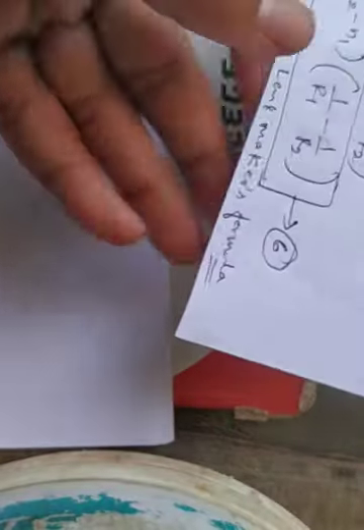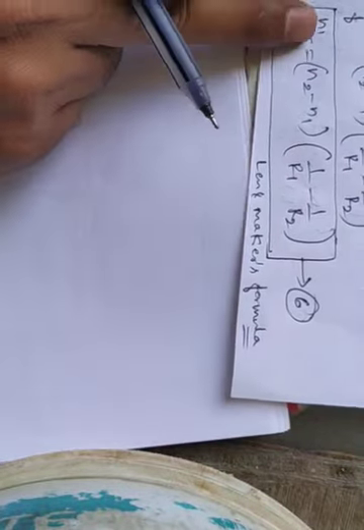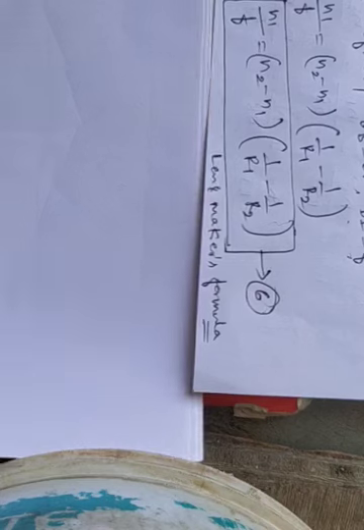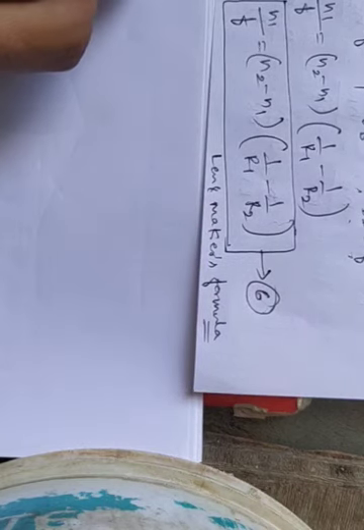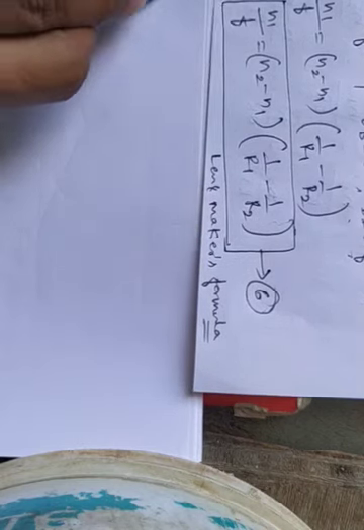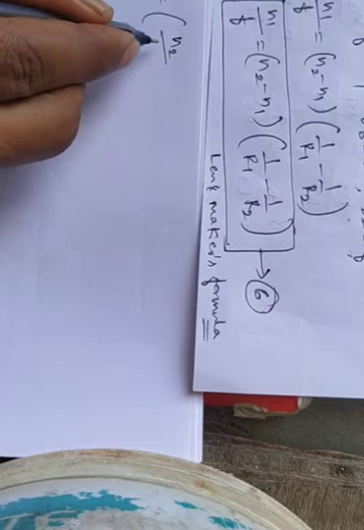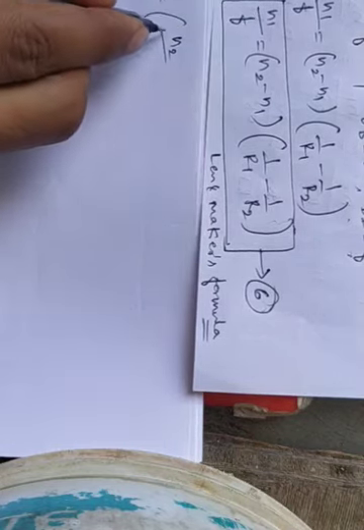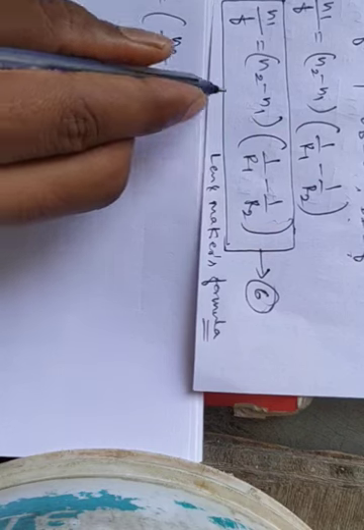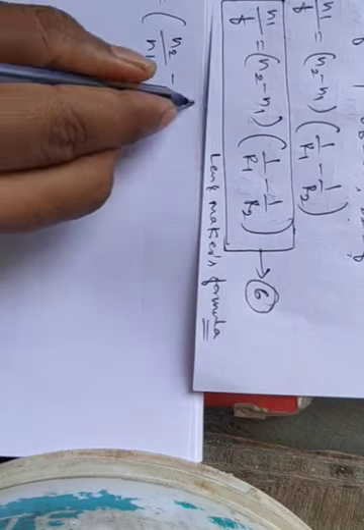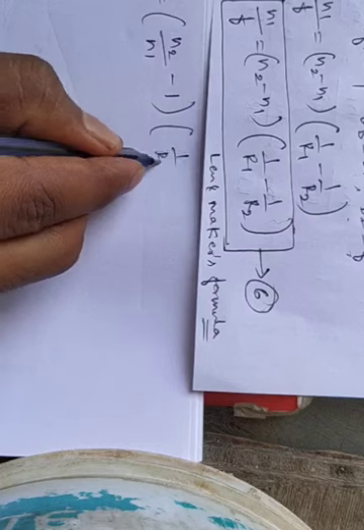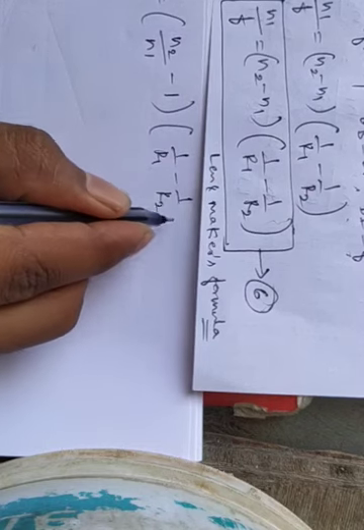Next, this we can also write, okay, observe carefully. We can bring this N1, so here 1 by f is equal to, bringing the N1, what is remaining is N2 by N1 minus N1 by N1, which becomes 1, into 1 by R1 minus 1 by R2.